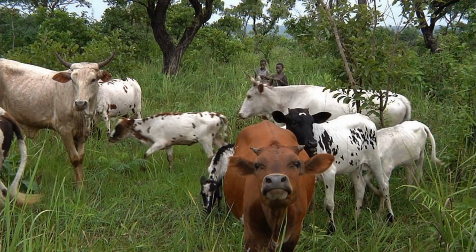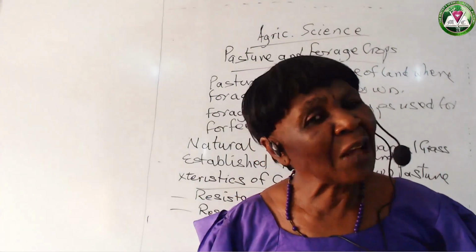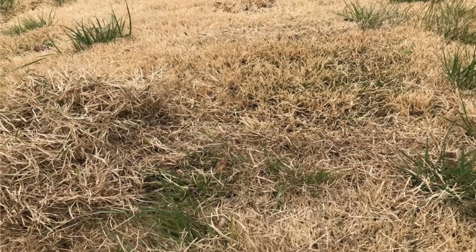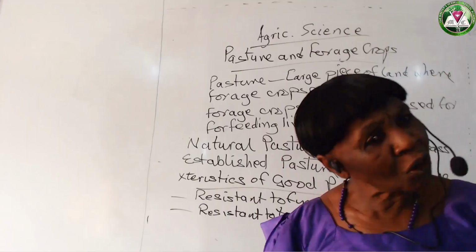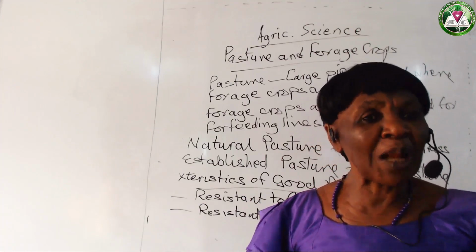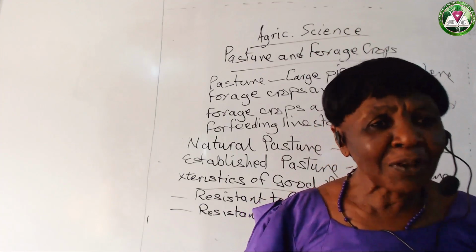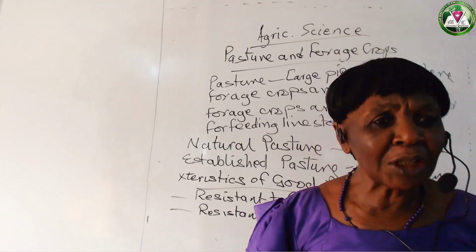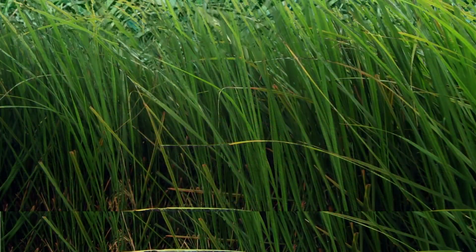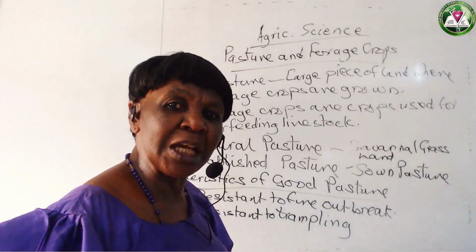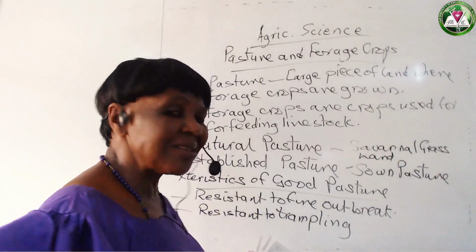And if the grasses and legumes growing there are not resistant, once the animals march on them with the hooves, those plants will die. But such good species of plants, legumes, grasses growing there, after marching on them, within a short time, maybe in the evening with this dew, they will rise up again. They will still survive. They won't die. That's what we mean by resistant to trampling. So a good pasture must contain grasses and legumes that are resistant to trampling.